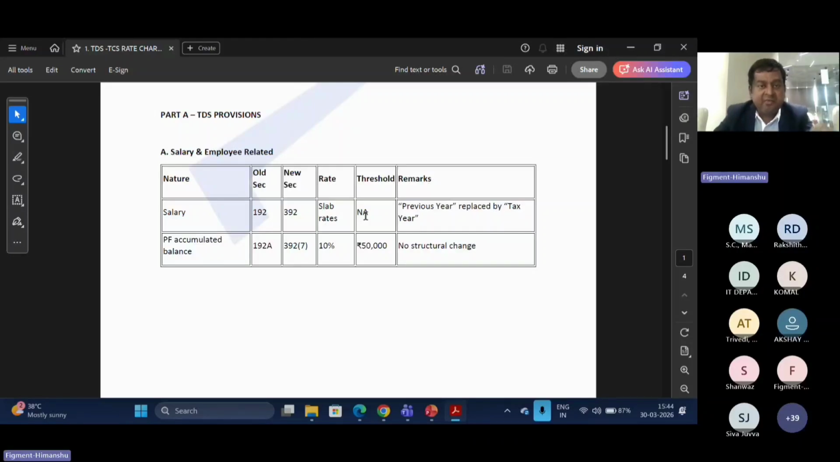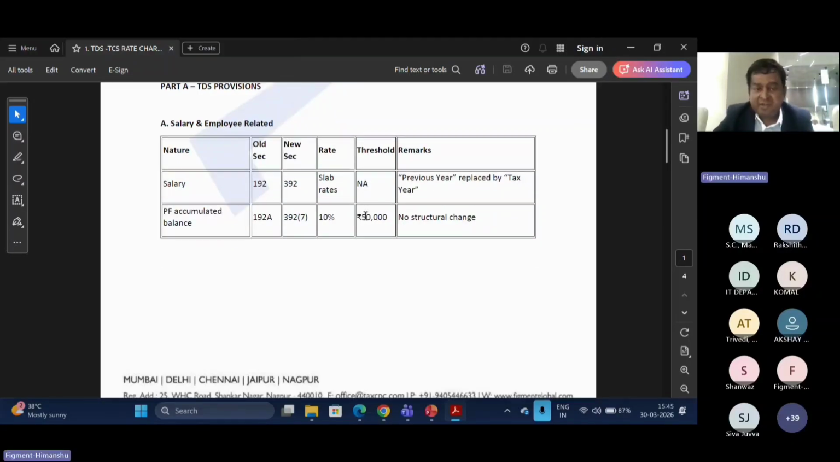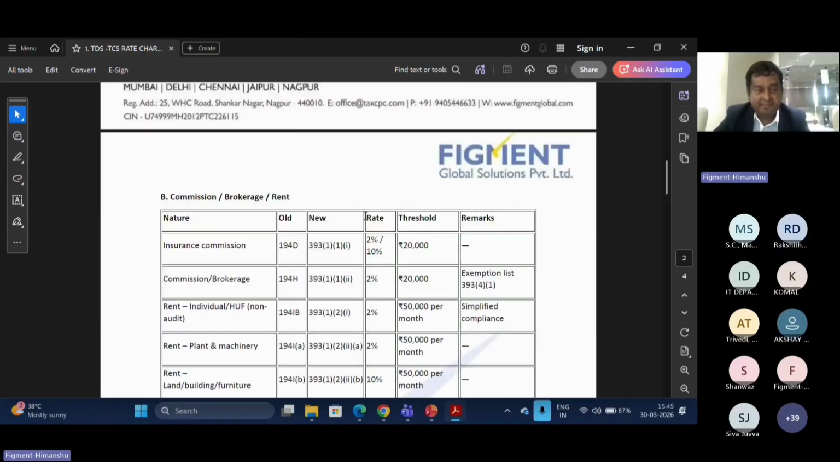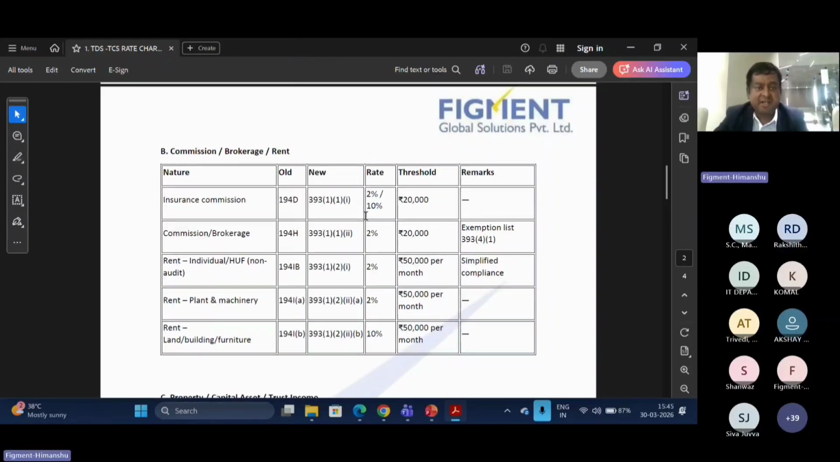This is the chart where we are saying that salary under the previous old section is section 192. Under the new section, that is 392, there is no change in the rates. Second is the PF, which is governed under 392(7). This is the main thing, commission and brokerage. Previous section is 194D. Current section is 393(1) and sub-clause 1 Roman. Then commission brokerage 194H is governed under the new section 393(11). For rental, 393(1)(2), renting of plant and machinery.